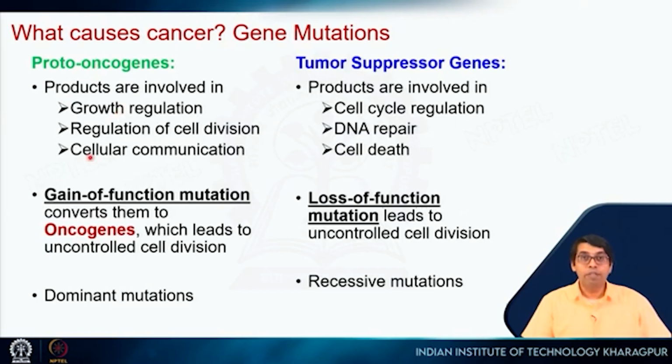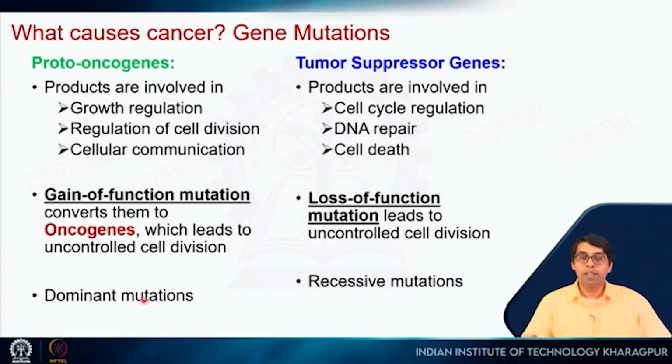However, if there is a mutation in them so that they themselves become hyperactive, right, there is no signal telling them to tell the cell to divide or not to divide. If that signal is gone and they are always telling the cell to divide, that is a gain of function, right, and that results in uncontrolled cell division. These types of mutations are dominant mutations.